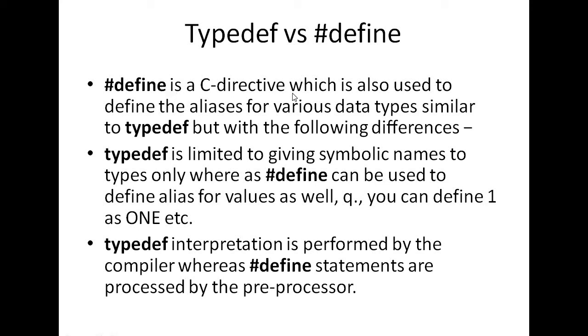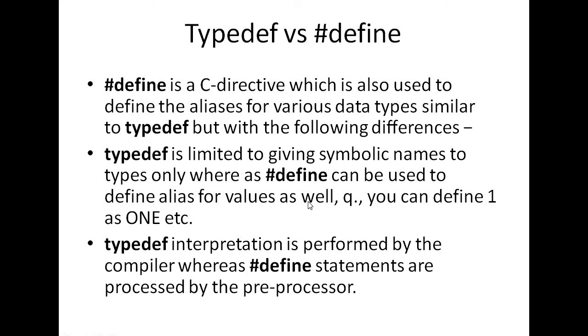The second point: #define is a C directive which is used to define aliases for various data types, similar to typedef. This is the similarity. The next difference is that typedef is limited to giving symbolic names to types only, but #define can be used to define an alias for values as well.